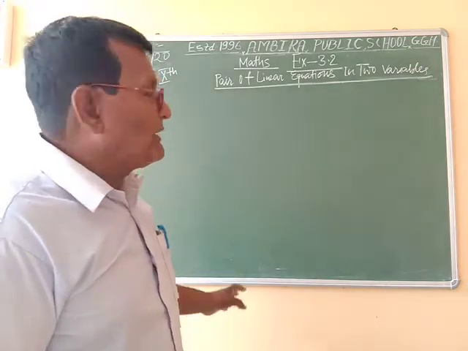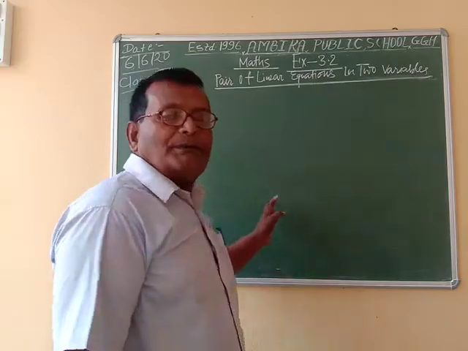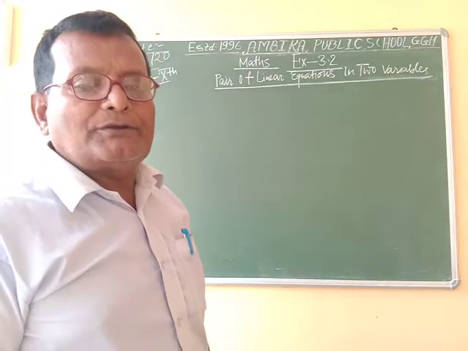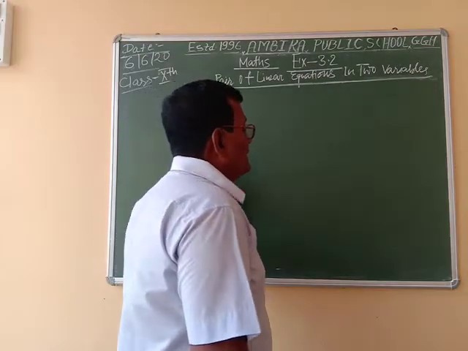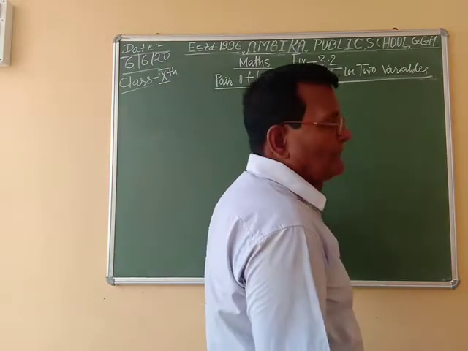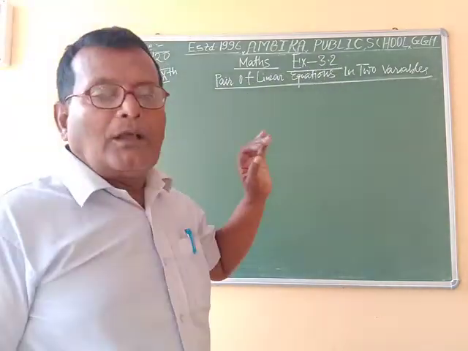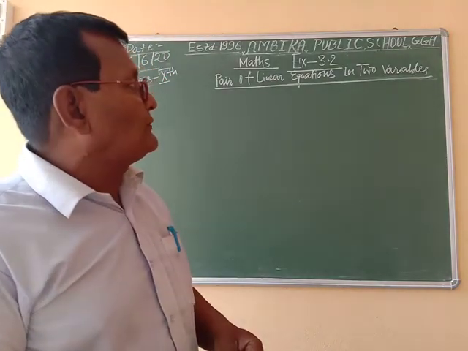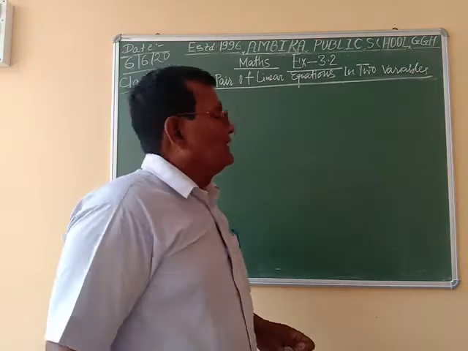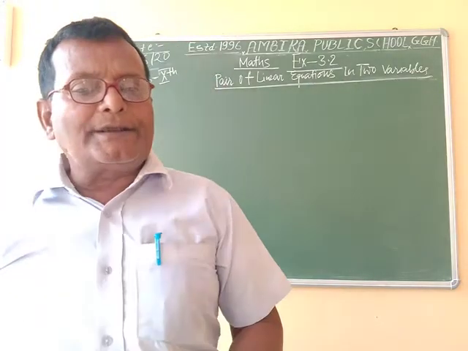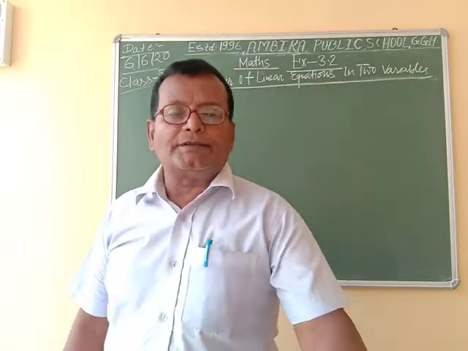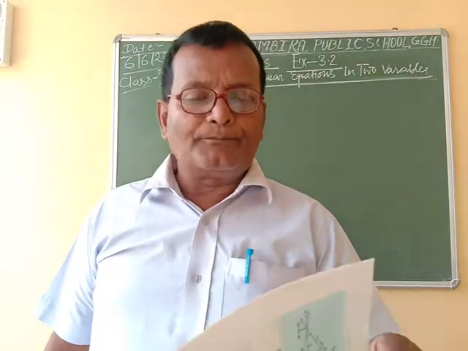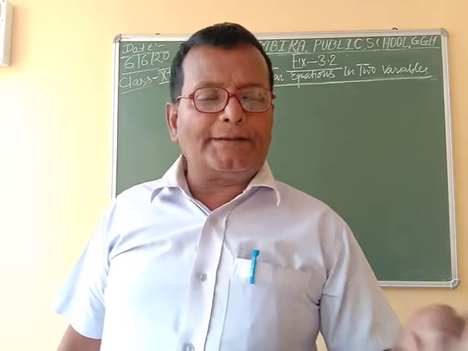If a1 by a2 is equal to b1 by b2 is equal to c1 by c2, then lines are coincident, रेखाएं संगामी होती हैं. And if a1 by a2 is equal to b1 by b2 not equal to c1 by c2, then the lines are parallel, and in this situation the equation has no solution. I had said this in the previous class.